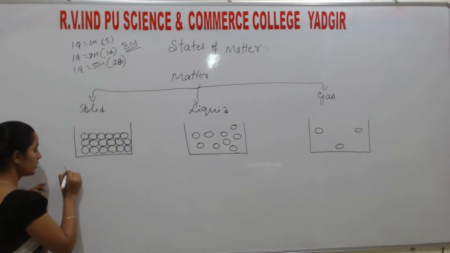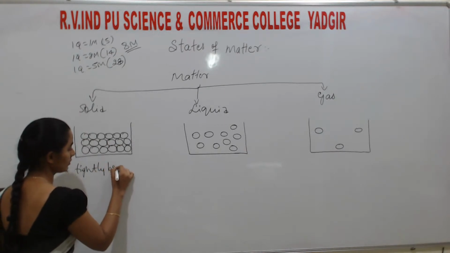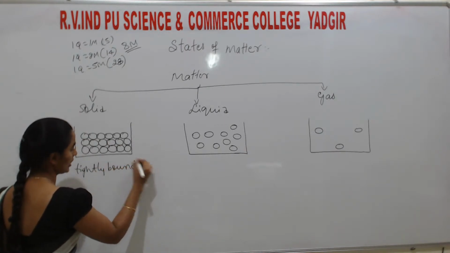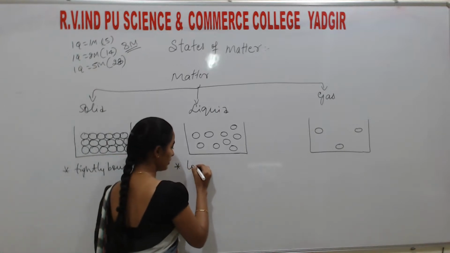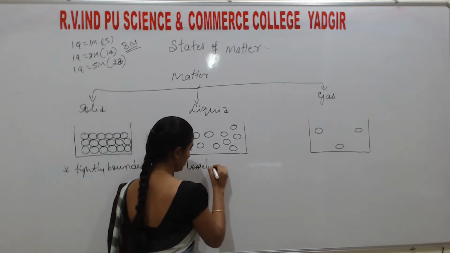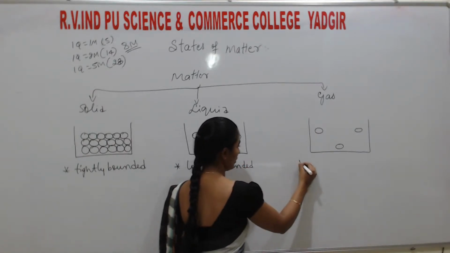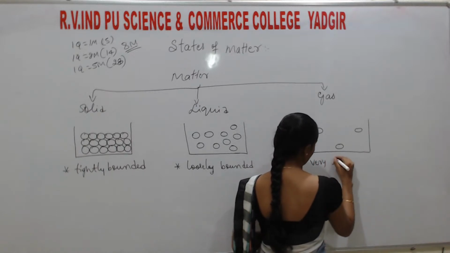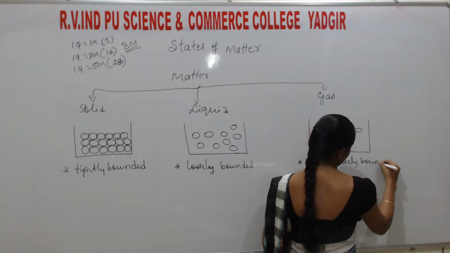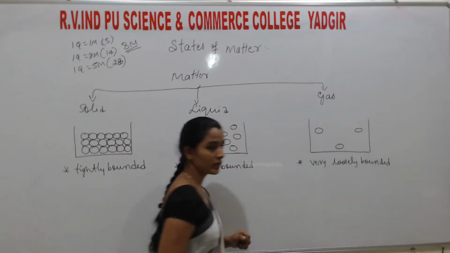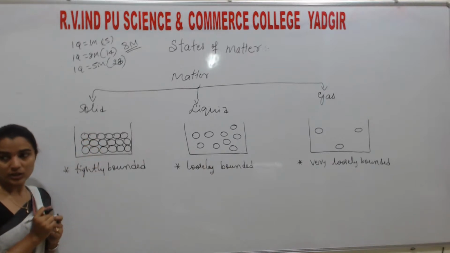So here in solids they are tightly bounded. They are tightly bounded. In liquid, somewhat loosely bounded. Here, very loosely bounded. Okay, students, remember here two atoms are adjacent to each other.